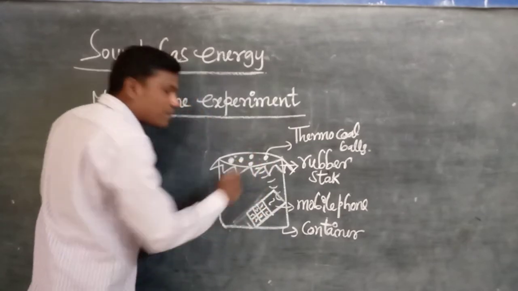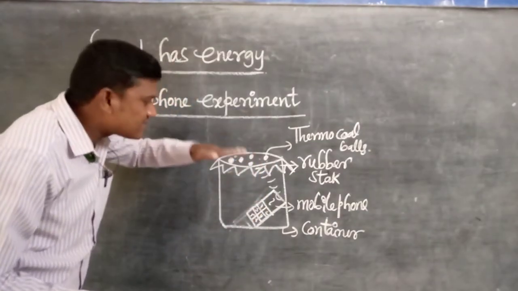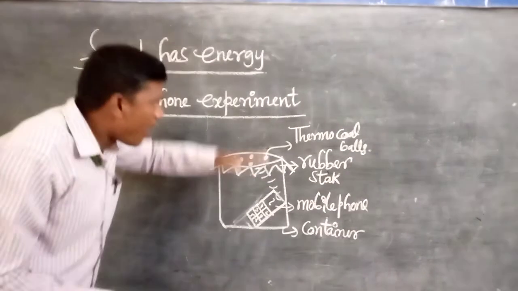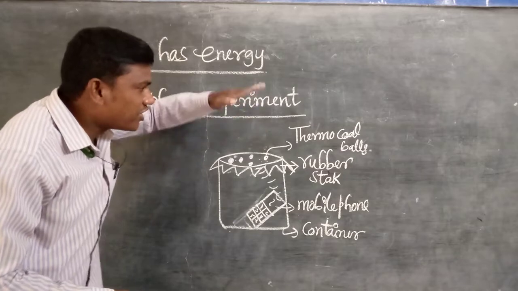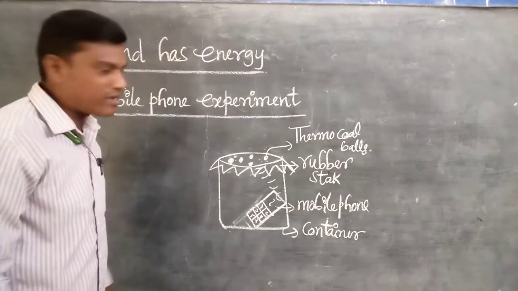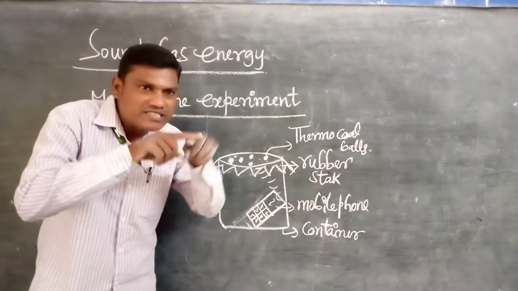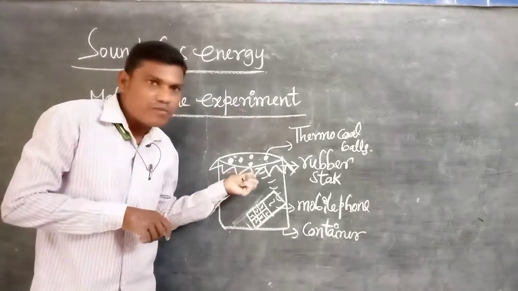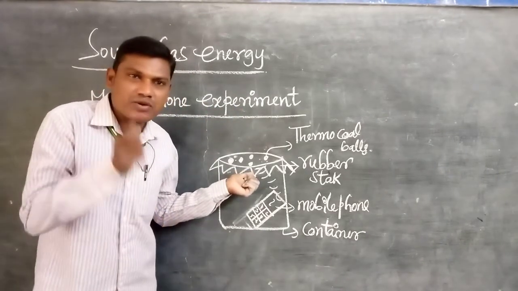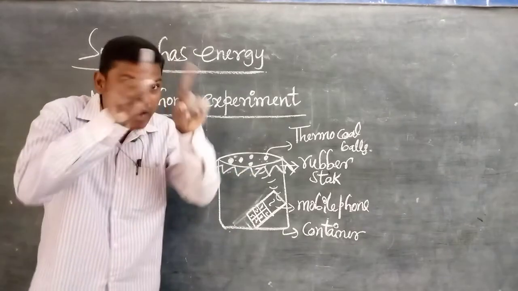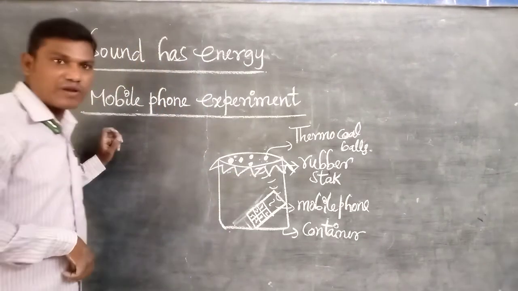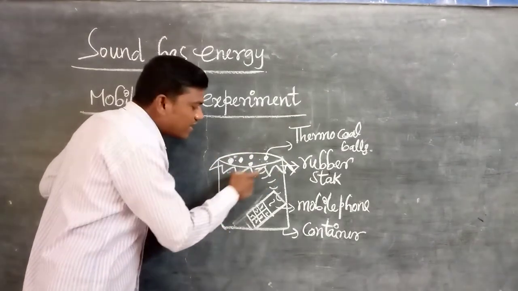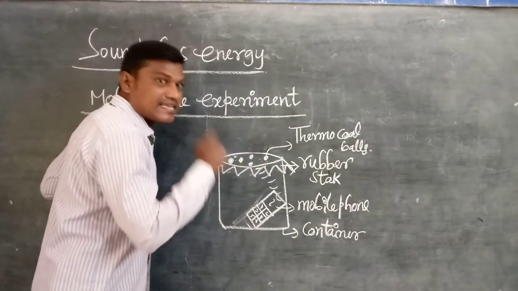When it is touched, the rubber stack acts as a diaphragm here. Then the rubber stack will move up and down. It starts the vibration because the diaphragm is light in weight. We can see the diaphragm in microphones and speakers also. A black portion is there, that is the diaphragm. So there are some uses about that one. Anyway, leave it. Here the rubber stack acts as a diaphragm.